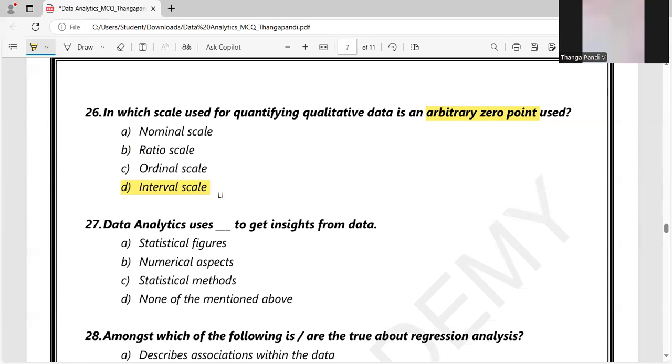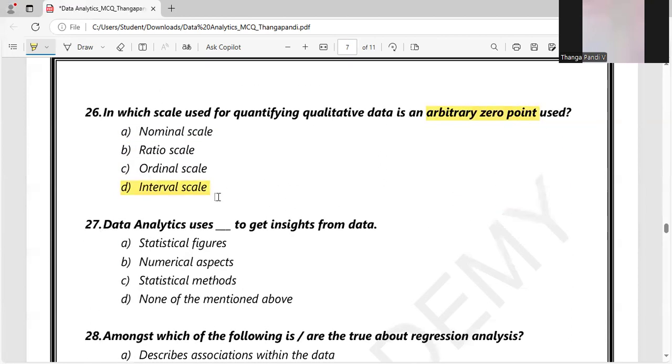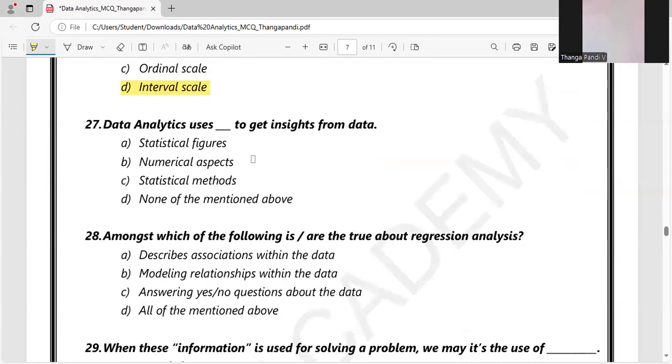In the 8th chapter, we saw this. So to get more knowledge about this question, take a look at those videos and try to learn completely so that we can easily clear the MCQs. Let's move on to question number 27.